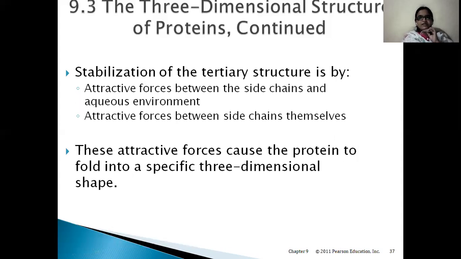And stabilization of the tertiary structure is done by attractive forces between the side chains and aqueous environment. Okay, so hydrophilic groups are projected outside, so there will be attractive forces between the aqueous environment and the side chains. Due to this attraction between hydrophilic groups and the aqueous environment, the tertiary structure of the protein will get stabilized. These attractive forces will give 3D shape to the protein.